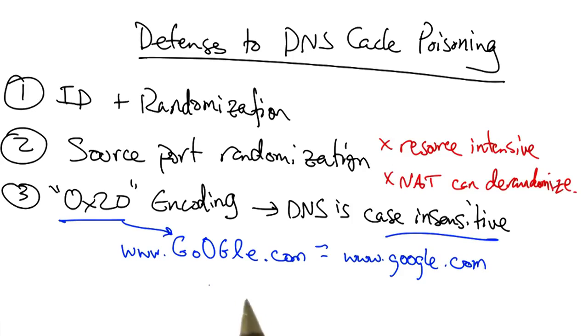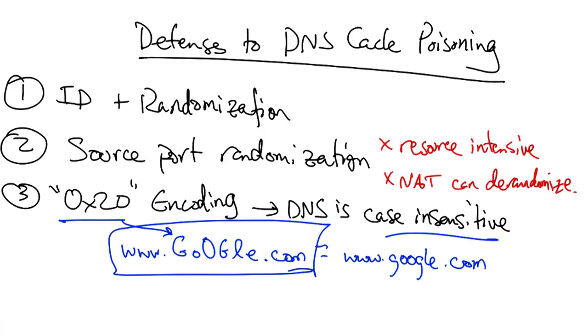When generating a response to a query, such as this one, the query is copied from the DNS query into the response exactly as it was in the query. The mixed pattern of upper and lowercase letters thus constitutes a channel. If the resolver and the authoritative server can agree on a shared key, then the resolver and the authoritative are the only ones who know the appropriate pattern of upper and lowercase letters for a particular domain name.